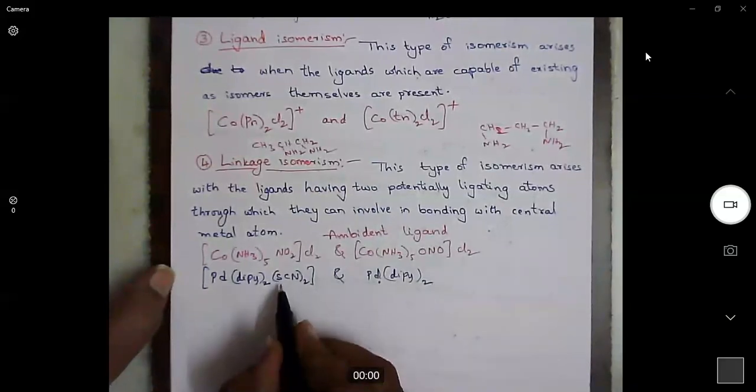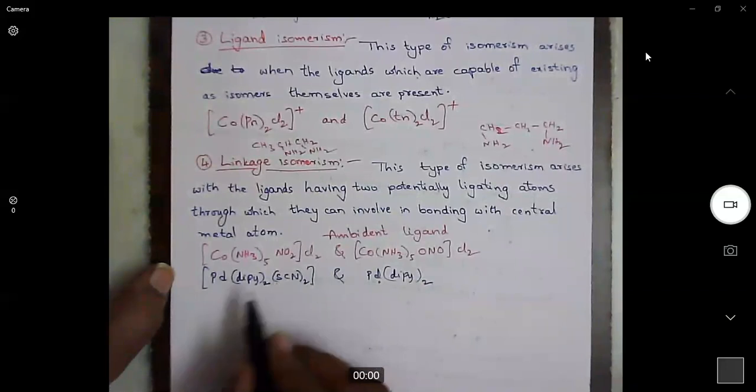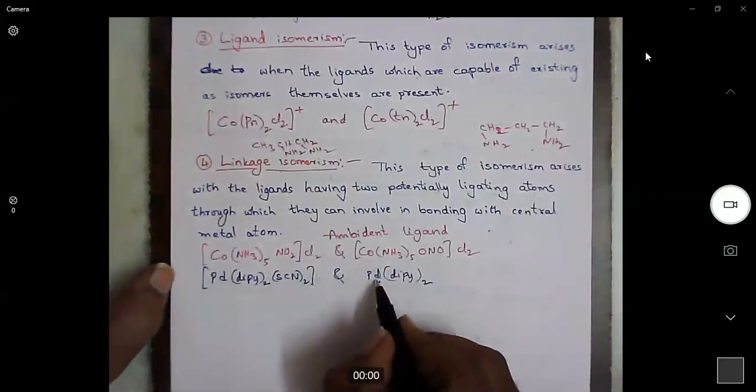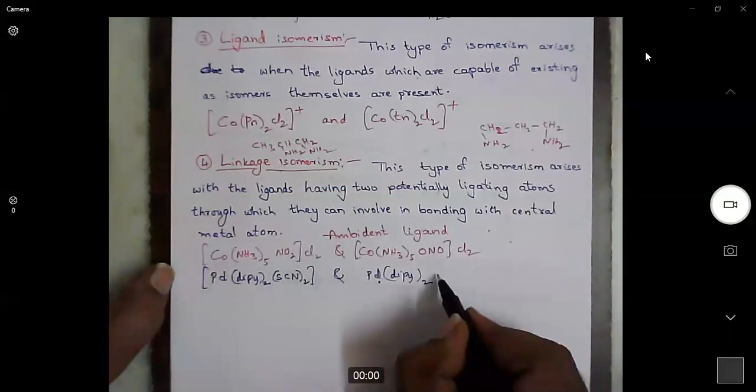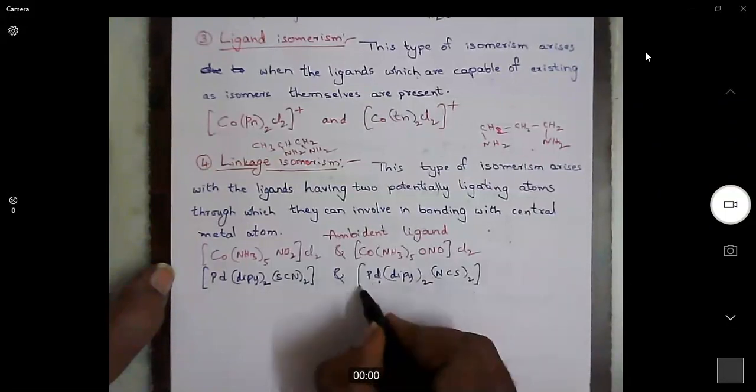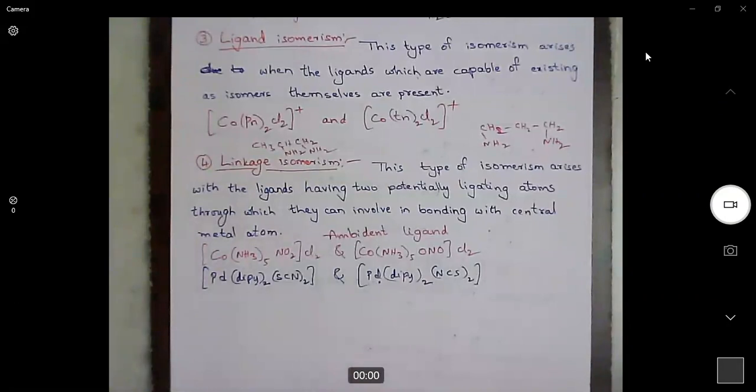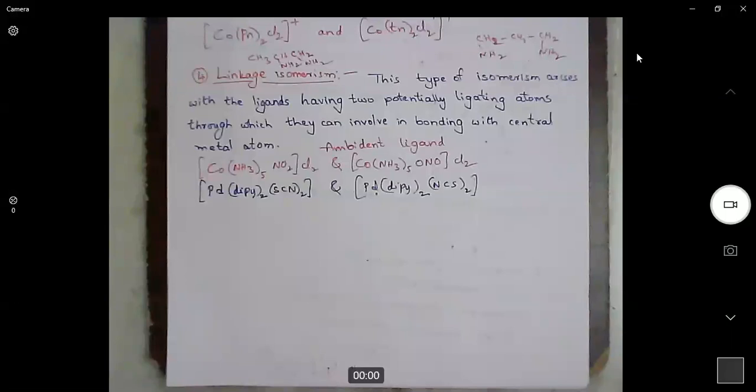In thiocyanate, bonding can be generated between the metal and the sulfur atom, or between the metal and the nitrogen atom, NCS. This is again an example for linkage isomerism.